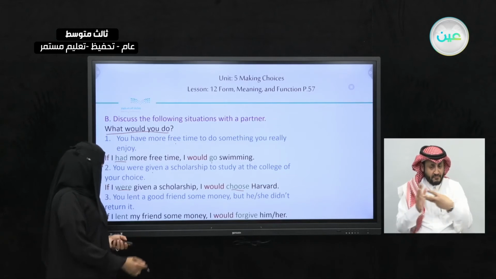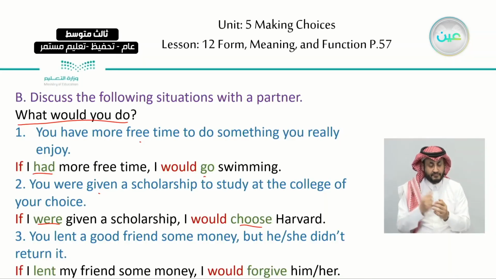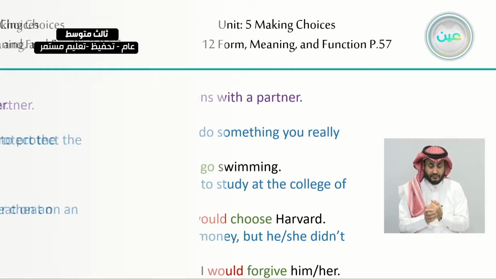Okay? 3, you lent a good friend some money, but he or she didn't return it. If I lent, we use the past, my friend some money, I would forgive him or her. This is imaginary. They want to know what would you do, okay?